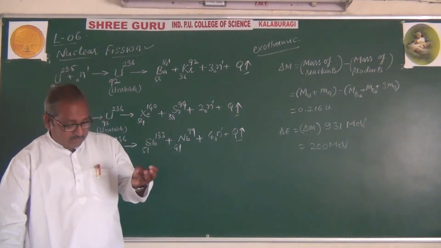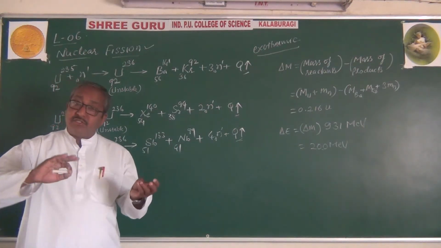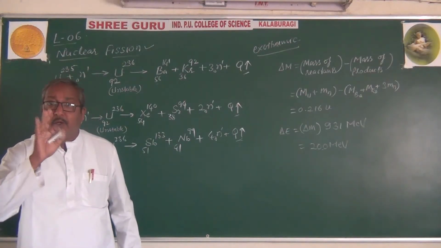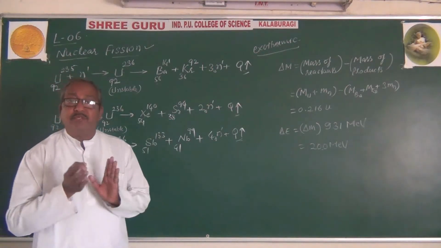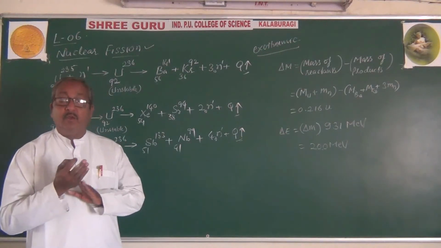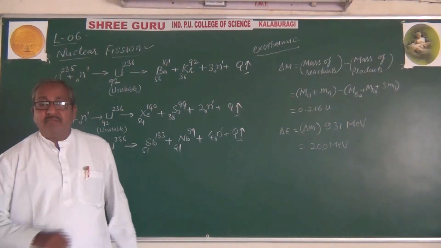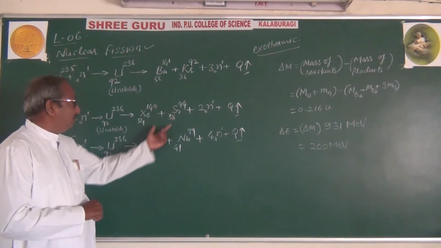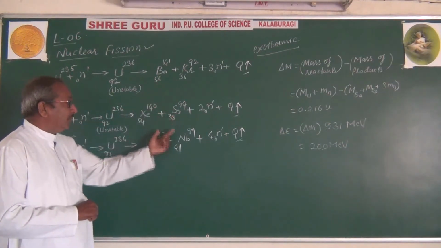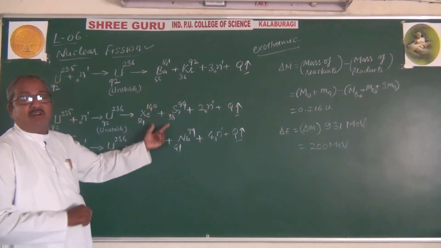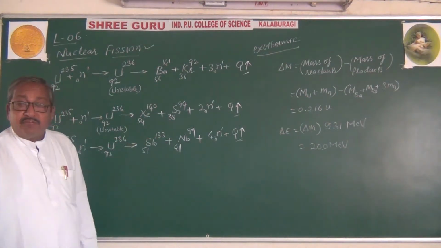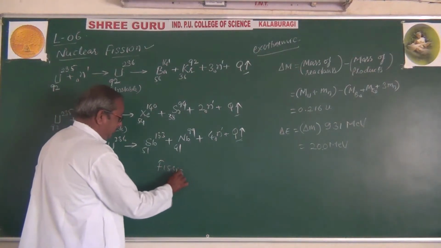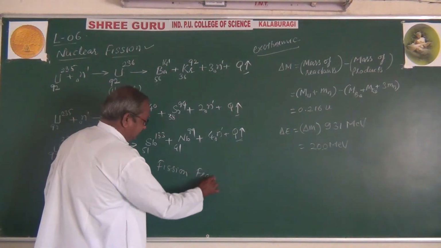Nuclear fission reactions as well as nuclear fusion reactions are exothermic, they are not endothermic. Endothermic is not the case here, it is exothermic reactions. The products that we get, we call fission fragments.